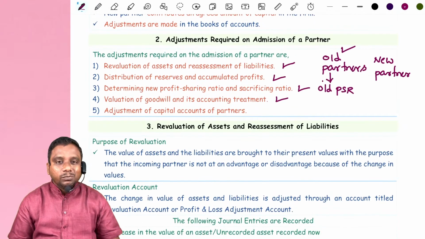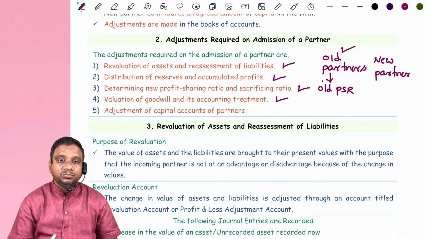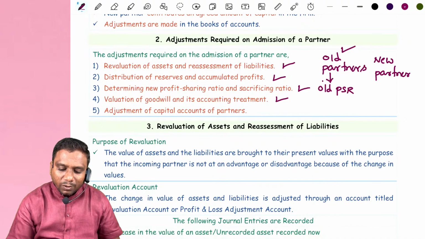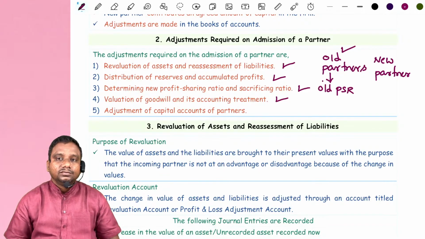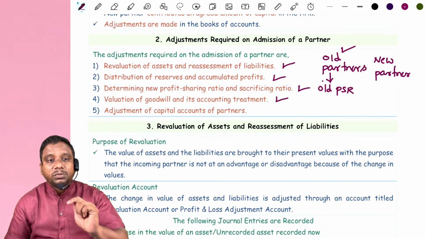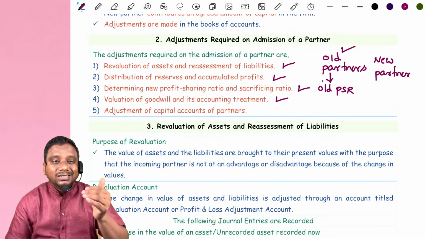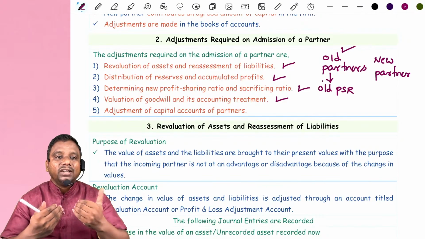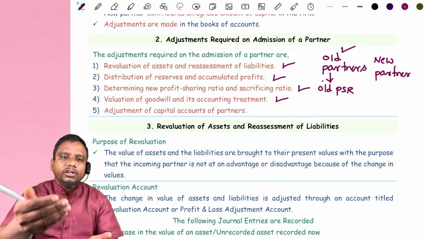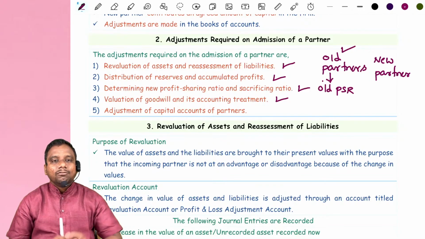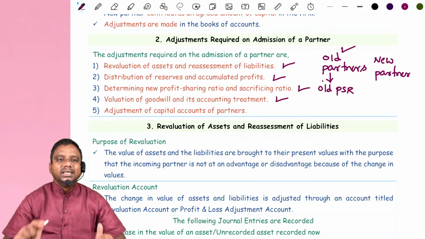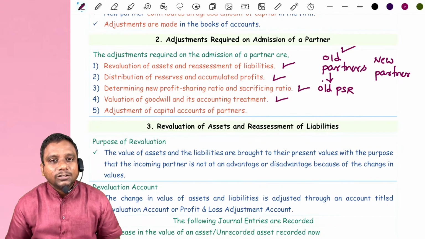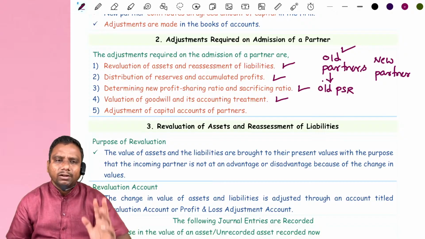Here, in case of admission of a partner, the old partners will sacrifice their share. I repeat, in case of admission of a partner, the old partners or existing partners will sacrifice some share in favor of the new partner. For their sacrifice, the new partner will compensate some amount, that is in the form of goodwill. This is from one angle.